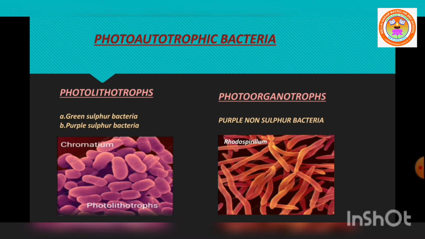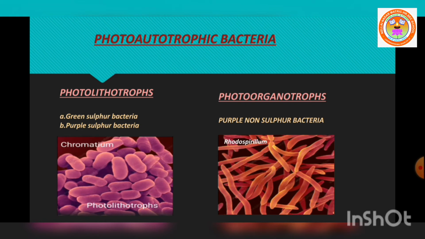Now photoautotrophic bacteria are further divided into two types, photolithotrophs and photoorganotrophs, based on the hydrogen donor. What are photolithotrophs? In photolithotrophs, the hydrogen donor is an inorganic substance. For example, green sulfur bacteria and purple sulfur bacteria.